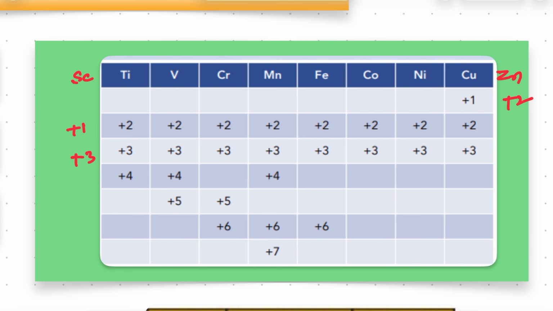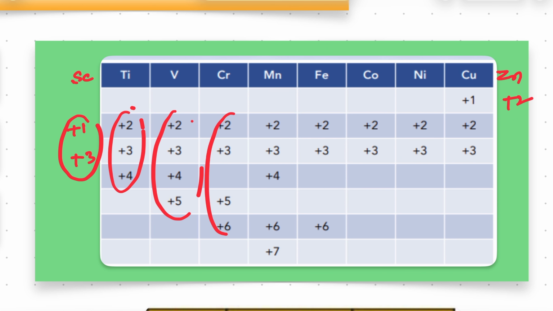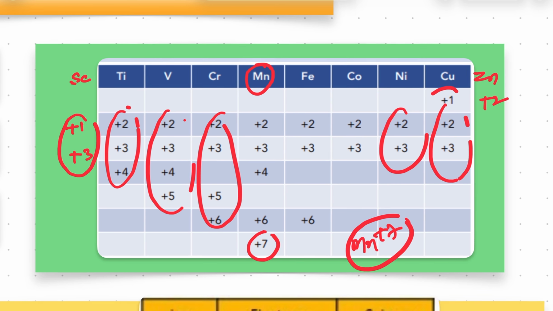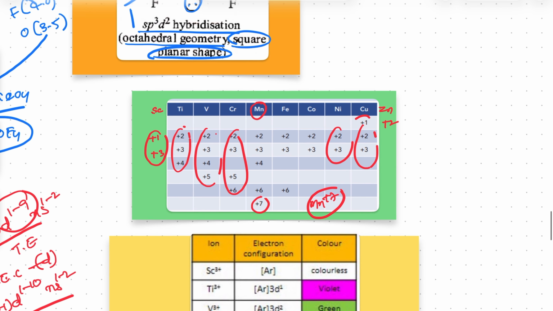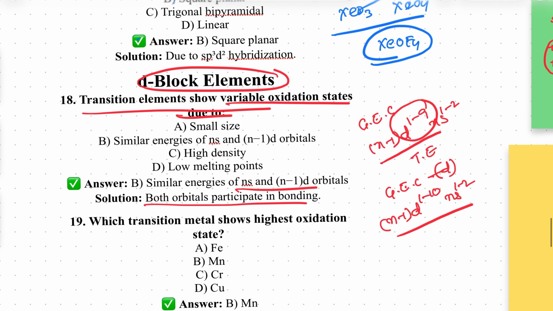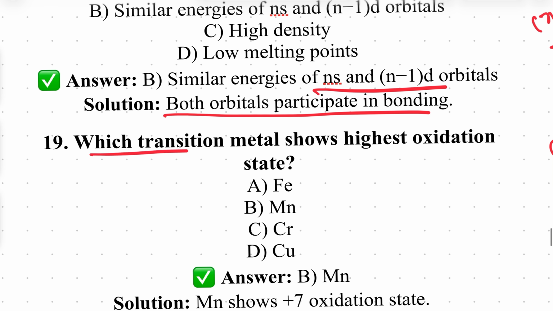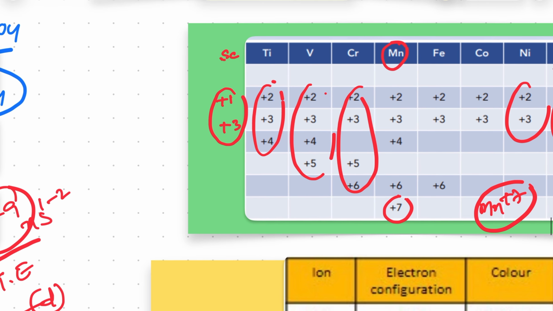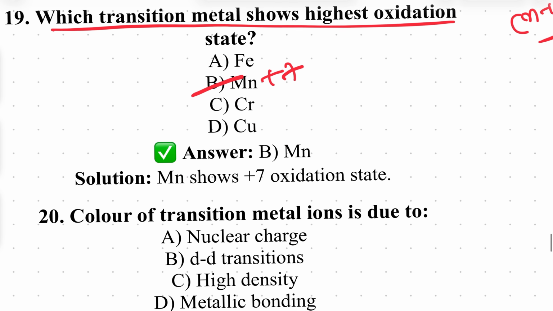Variable oxidation state means one element will give you more than one oxidation state. That is called variable oxidation states. Highest is manganese, plus 7. One element in this block will give you so many oxidation states due to incompletely filled d electrons. Now which transition element shows the highest oxidation state? Just now we discussed, that is plus 7. You can see in the table, that is plus 7, the highest oxidation state. Okay. Next one.